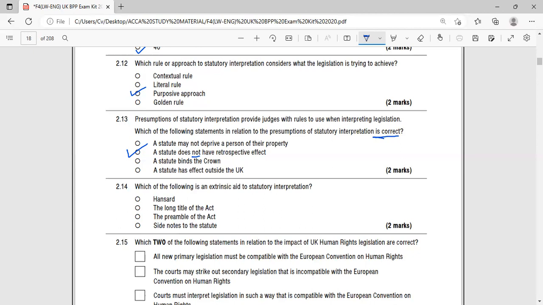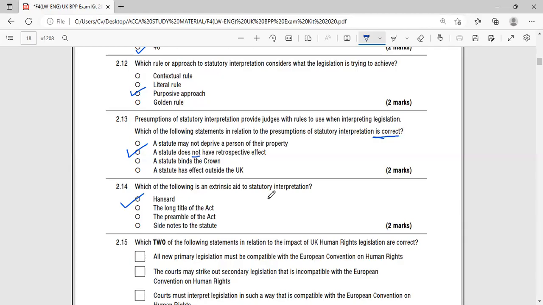Which of the following is an extrinsic aid to statutory interpretation? Extrinsic aids do not form part of the act. Hansard is an example of an extrinsic aid.